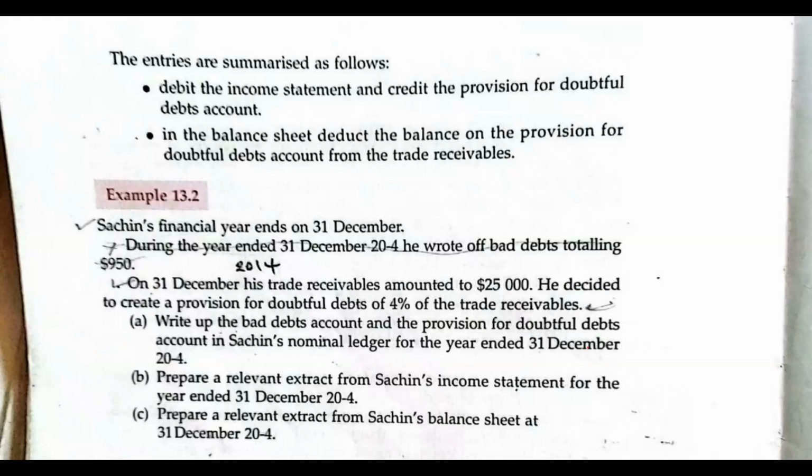We call it an extract because you will not be able to write the whole income statement, because you don't have all the information required. You just have part of the information. For that reason, we just write an extract. And of course, we'll show the extract of the balance sheet, the statement of financial position.